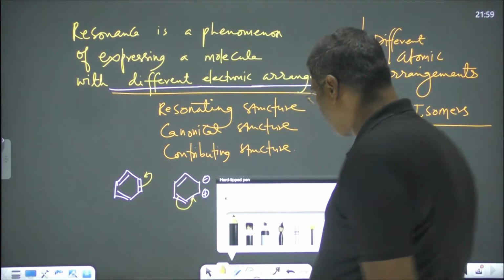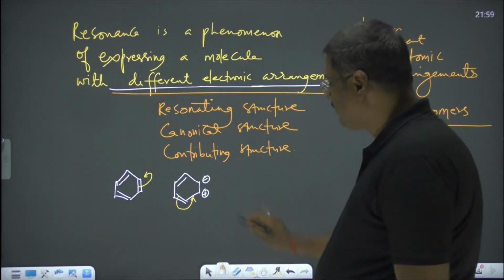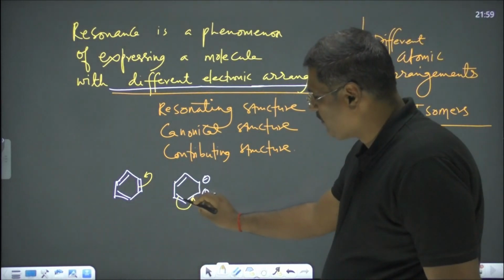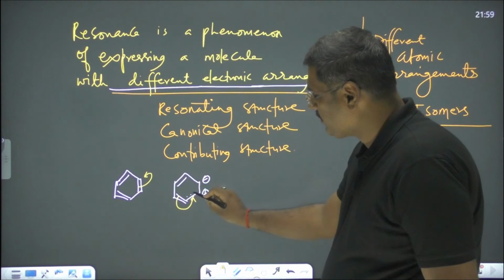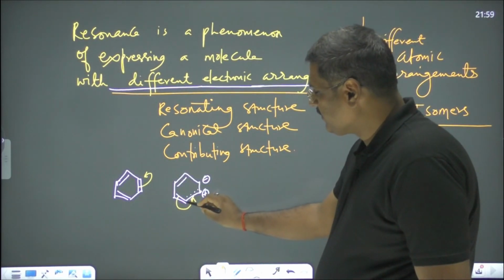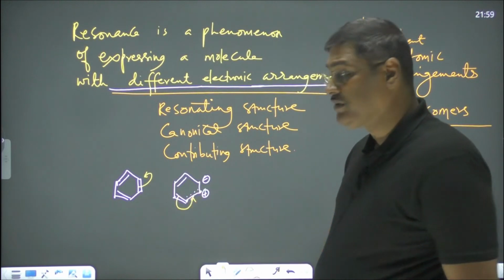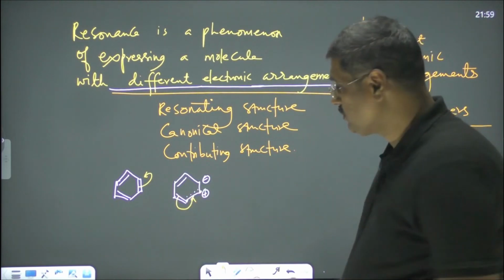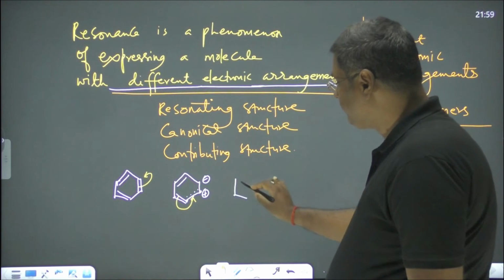And as a result of this, what do we write? As a result of this, now these pi bonded electrons will be there in between this carbon atom and that carbon atom. And what about this? This will have a positive charge because that is losing electrons.